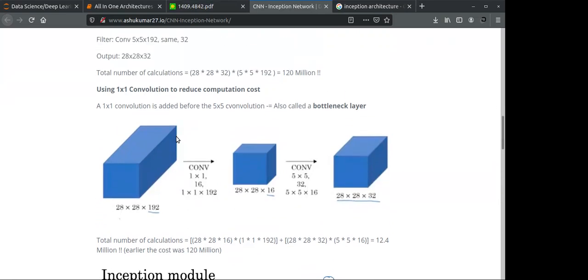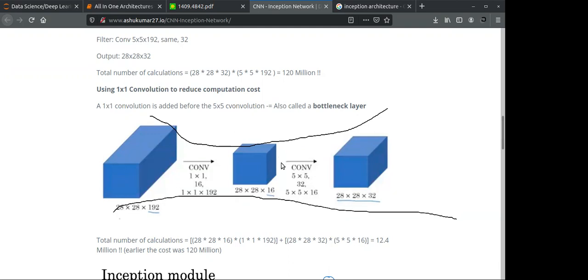In this operation, if you see, the depth is 192, and you are getting a depth of 16 in the next operation, and again you are getting 32. So if you see the shape that this is making, it is some curvy shape, like a bottleneck.